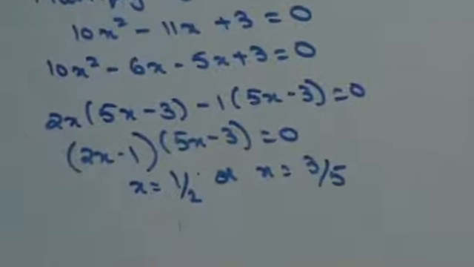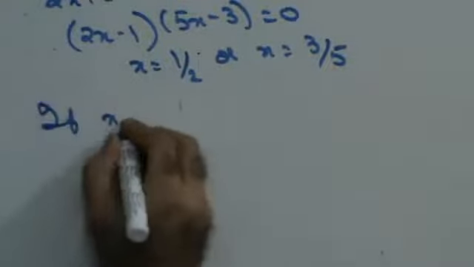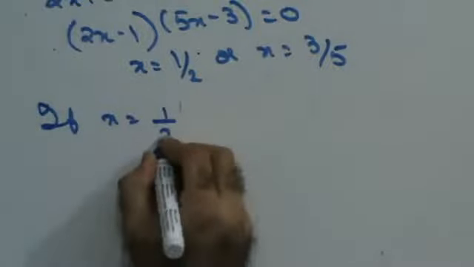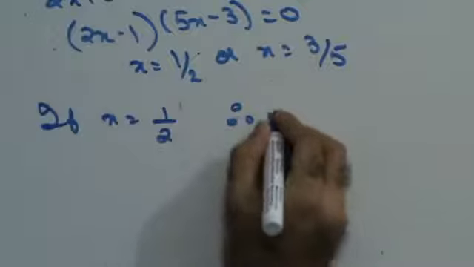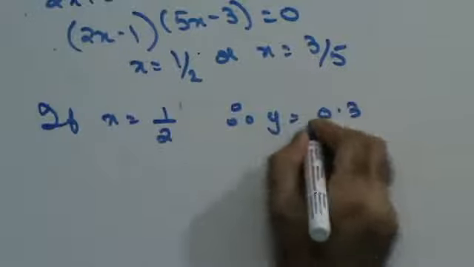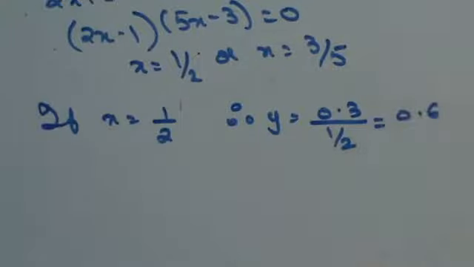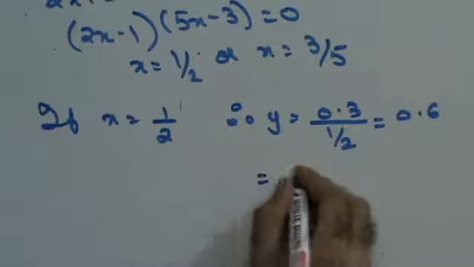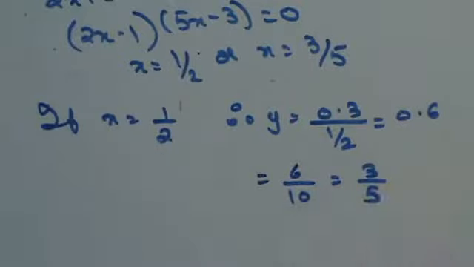Right? Once you have this, if x is 1 by 2, then y will be 0.3 upon 1 by 2. So that is 0.6, which is nothing but 6 upon 10, which is nothing but 3 upon 5.